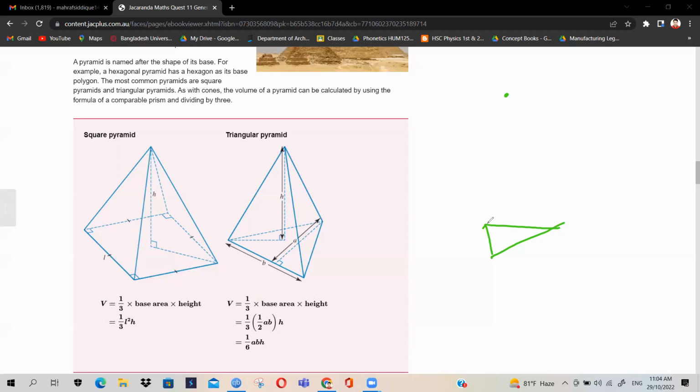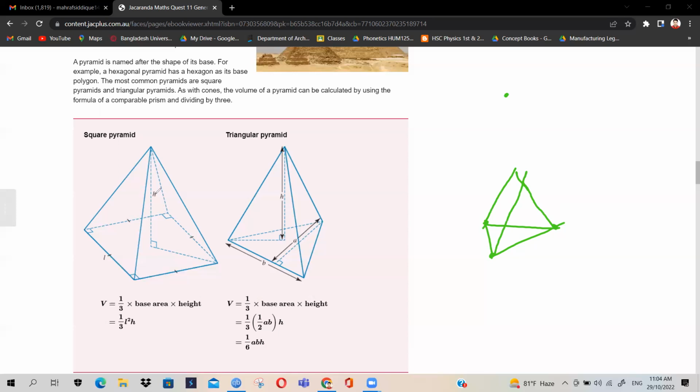We will get lines from the three vertices of the base, the triangle. So there should be three lines to get a pyramid.